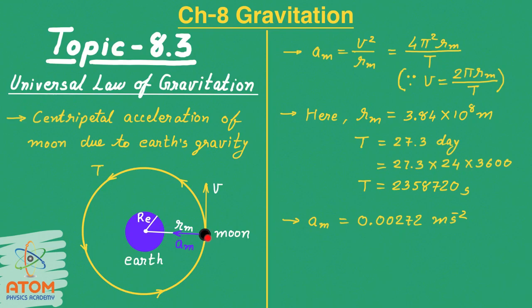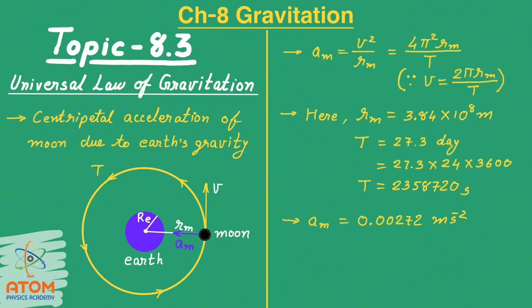Means here at a distance Rm the gravitational acceleration is just 0.00272 and on the Earth's surface it is 9.8. So this difference suggests that as you move away from the Earth's surface, the gravitational force is rapidly decreasing, and that's why the gravitational acceleration is also rapidly decreasing.